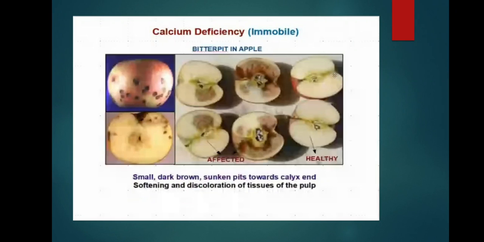Next, bitter pit in apple, which is also a calcium deficiency. See, the affected part will turn rotten inside the fruit. It will have small, dark brown sunken pits towards the calyx, and softening and discoloration of the tissues of the pulp occurs. This is bitter pit of apple.